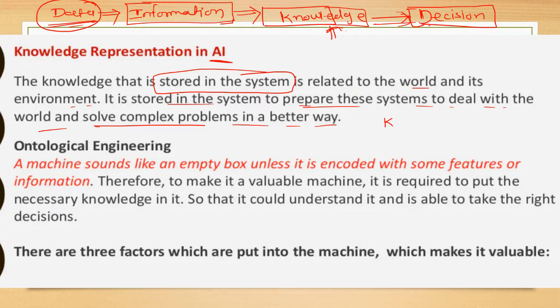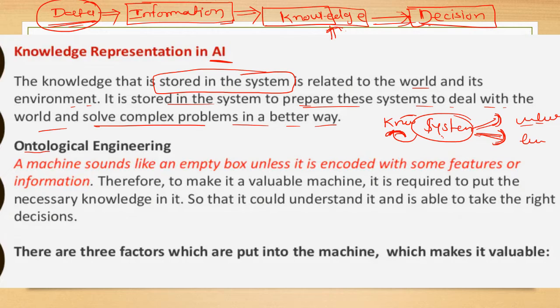Means knowledge is stored in a system, and by using this knowledge, the system can deal with the world's problems and solve complex problems in a better way. It simply takes the decision. It handles the situation. It is totally based on the knowledge stored in that system.